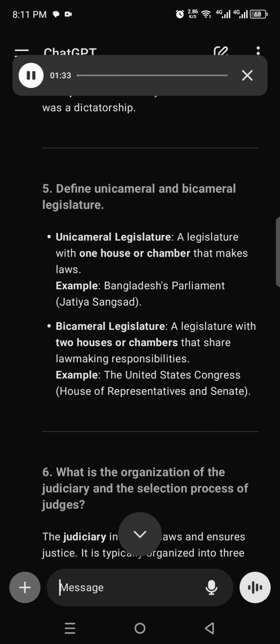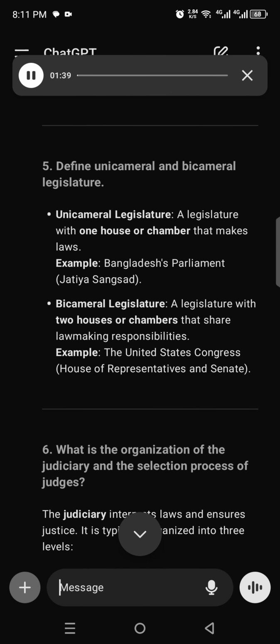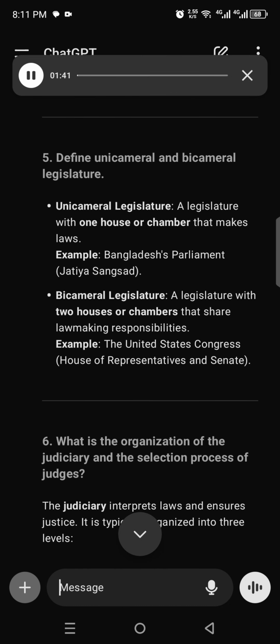5. Define unicameral and bicameral legislature. Unicameral legislature, a legislature with one house or chamber that makes laws. Example: Bangladesh's parliament, Jatiya Sangsad. Bicameral legislature, a legislature with two houses or chambers that share lawmaking responsibilities. Example: the United States Congress, House of Representatives and Senate.